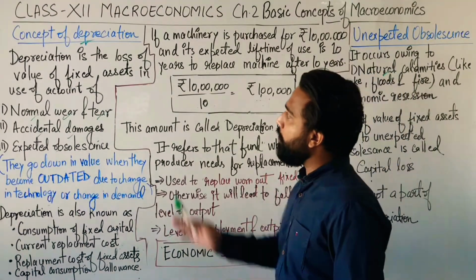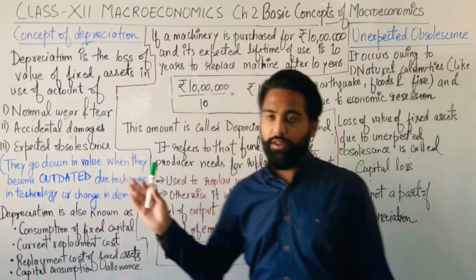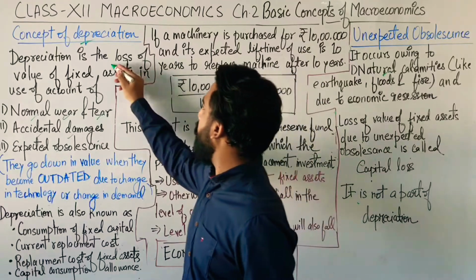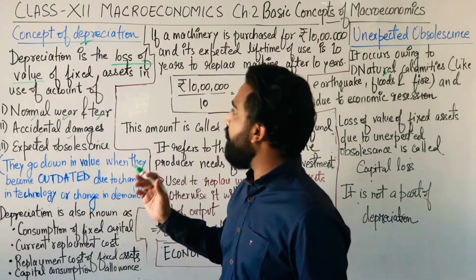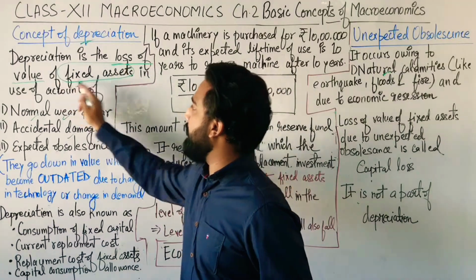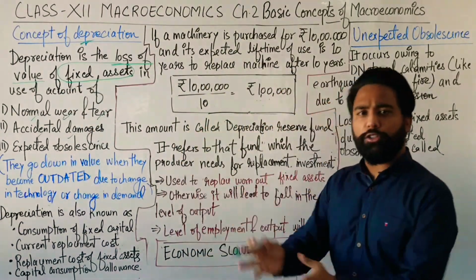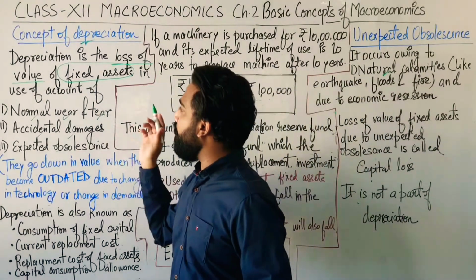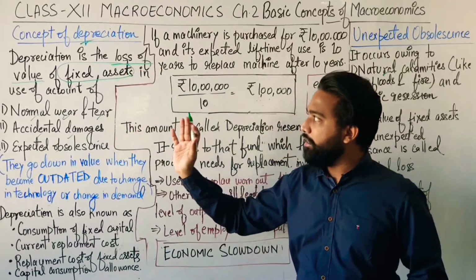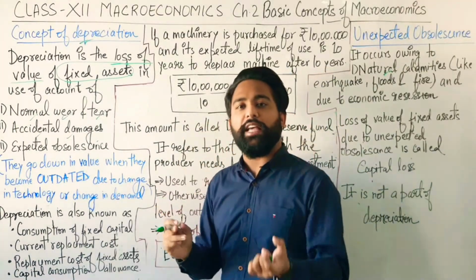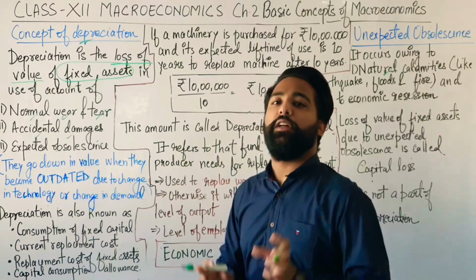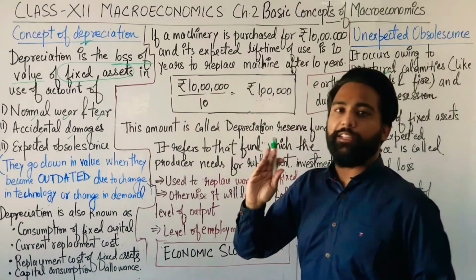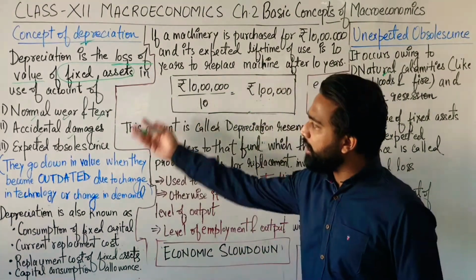Today we are going to continue with the topic concepts of depreciation. Now what is depreciation? Depreciation is the loss of value. We all know what is depreciation. Loss of value of what? Of fixed assets. Depreciation is the loss of value in the fixed assets in use on account of the following ways. If the value of a fixed asset is depreciated or diminished due to these three reasons, then it is known as depreciation. Now what are these reasons?